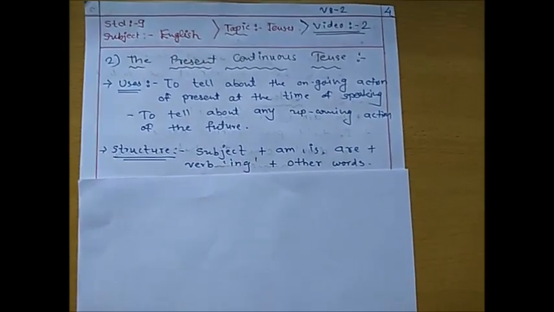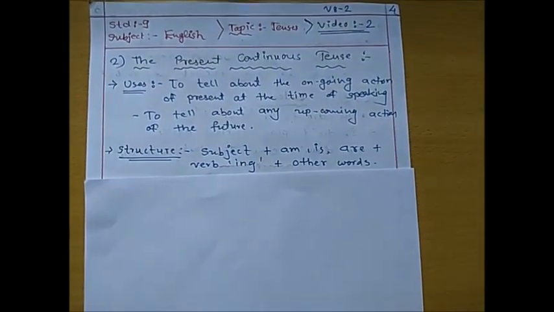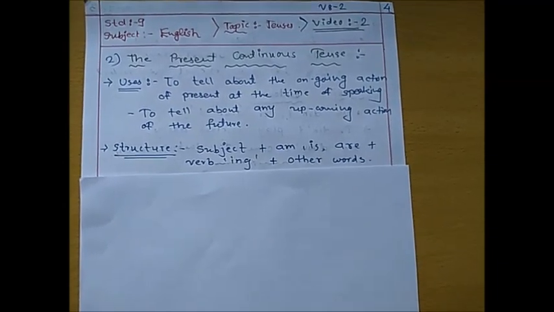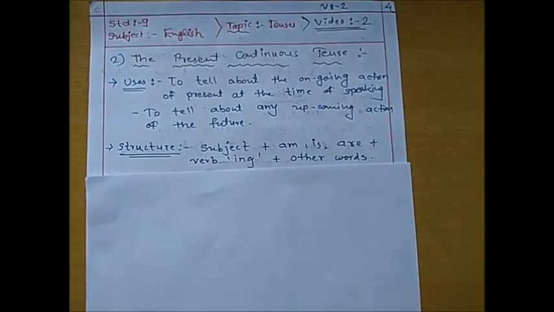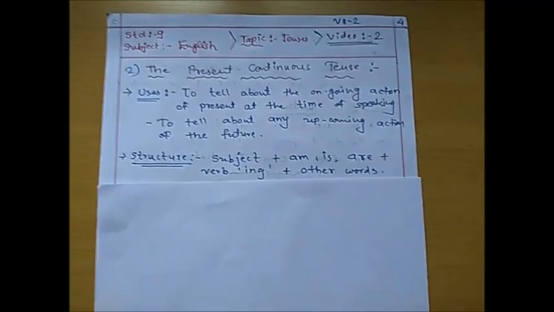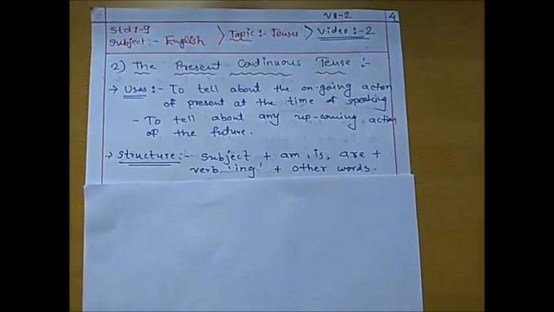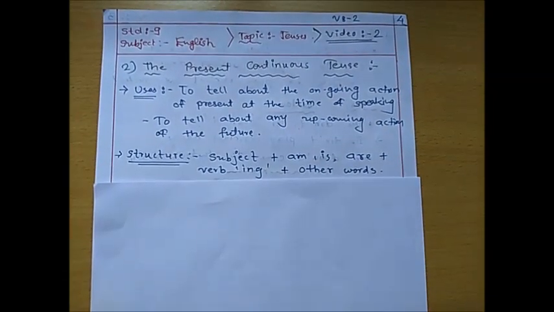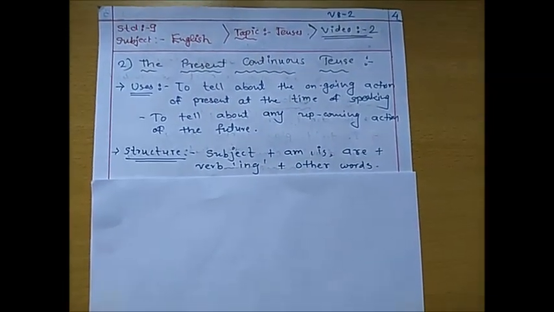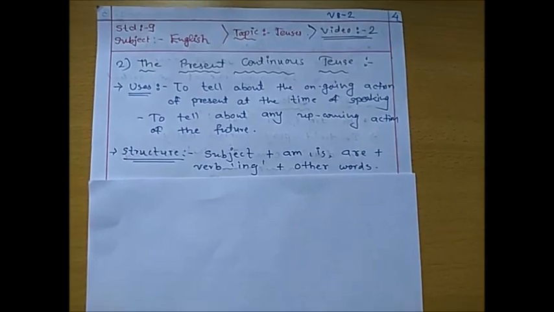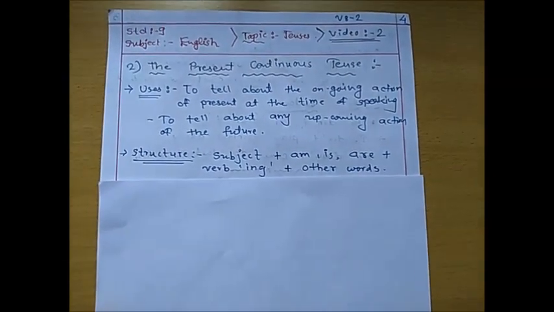Understood? Okay. Plus we have to use other words, some suggestive words. Let me repeat the structure again: subject plus am, is, are plus verb with ing, and at last other words will be there.